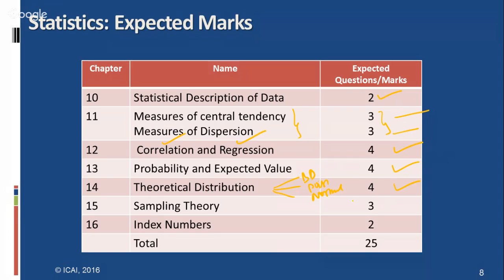With respect to one theory question, one problem question, and one general question, may be combined. 2 theory questions may be asked. If you thoroughly prepare the theory questions in the chapter, and one practical question in the sampling theory, you can easily attempt this chapter. And index numbers, in the chapter of index number also, it is an easy chapter.